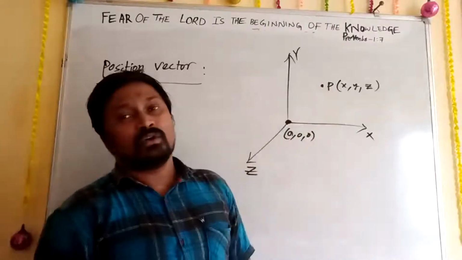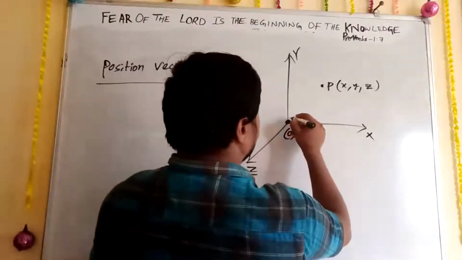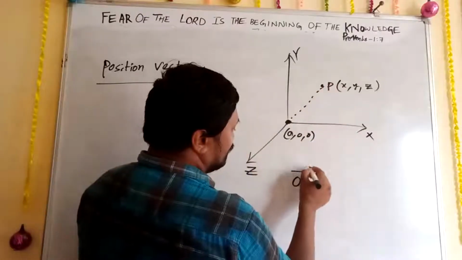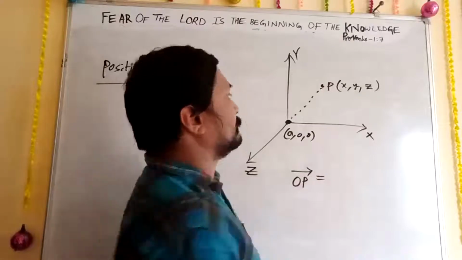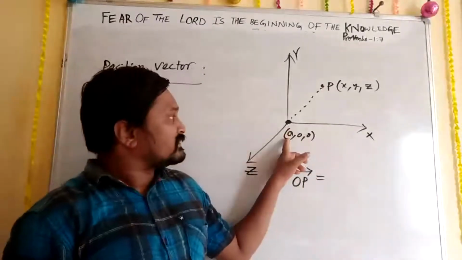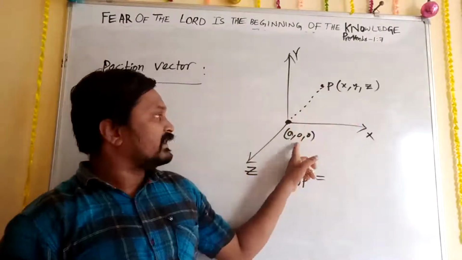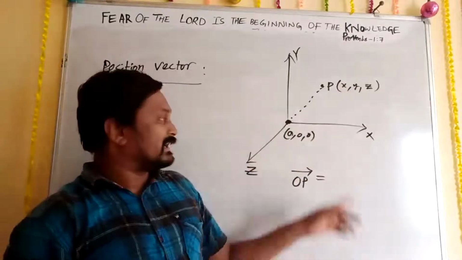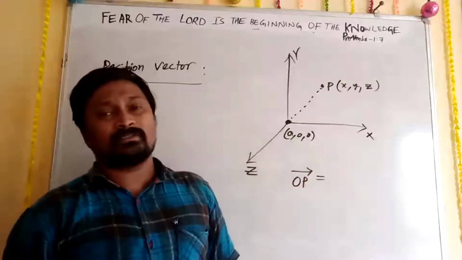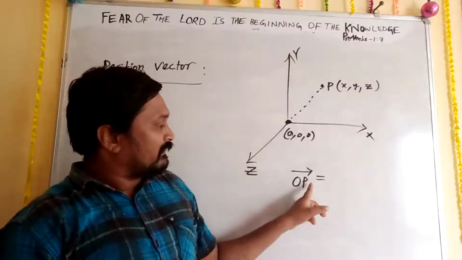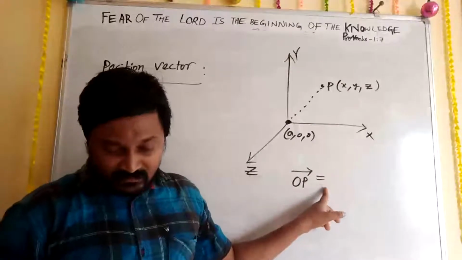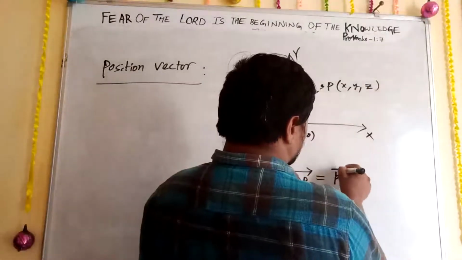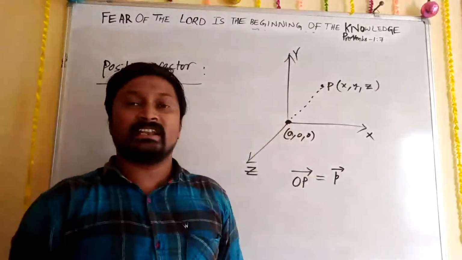Here the OP vector, when you join this, is called the OP vector is equal to, first 0 to X, next 0 to Y, then 0 to Z. So OP vector, the position vector, we can simply write as P vector.